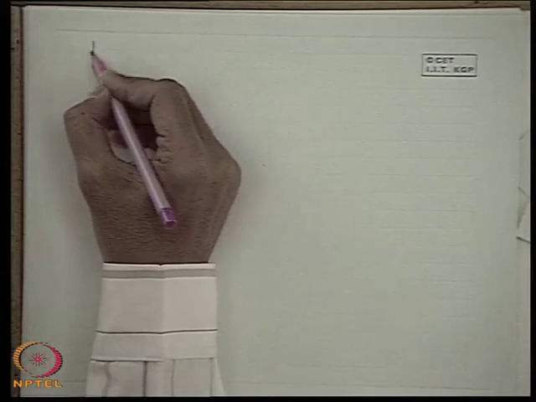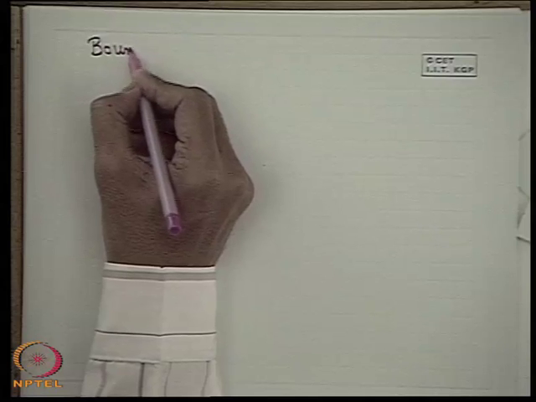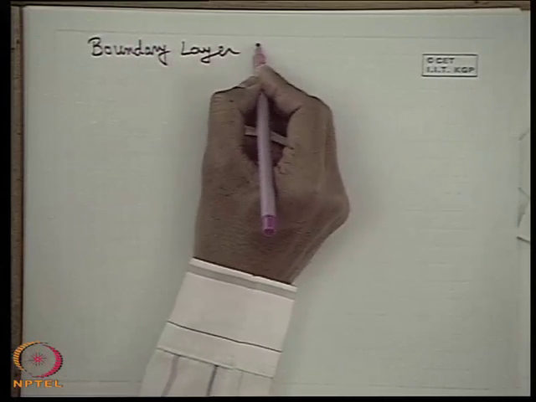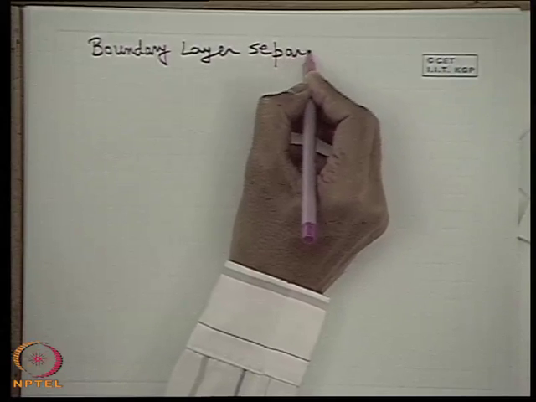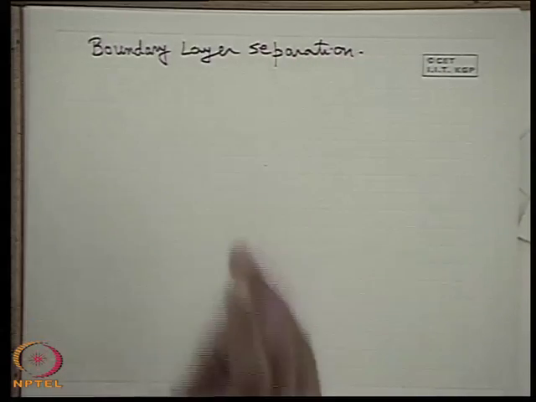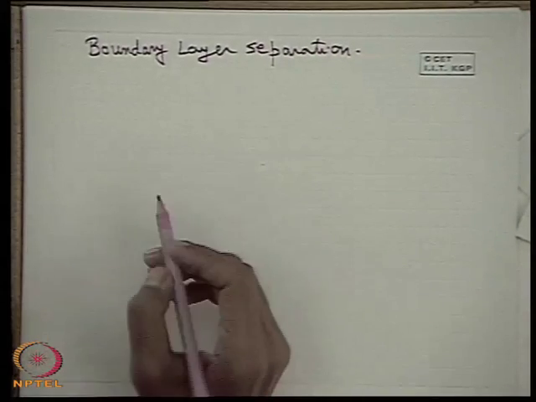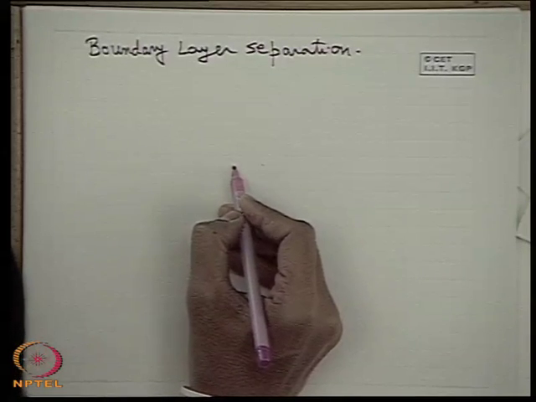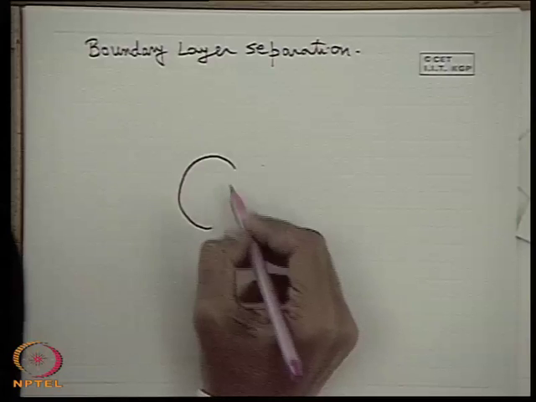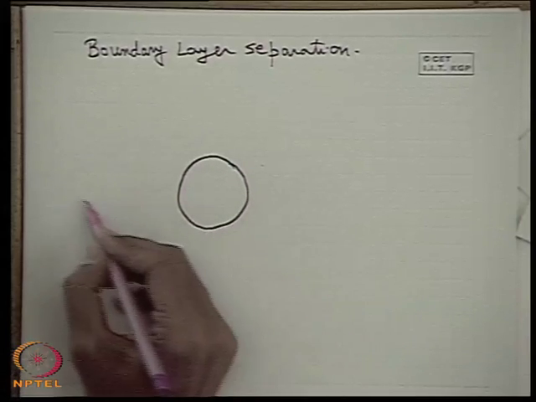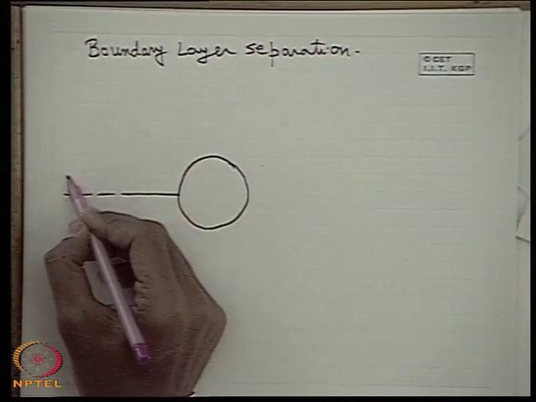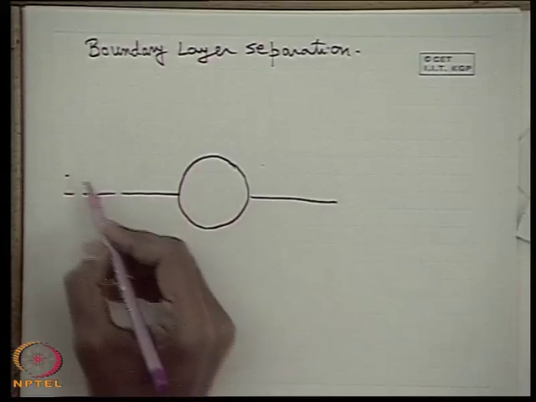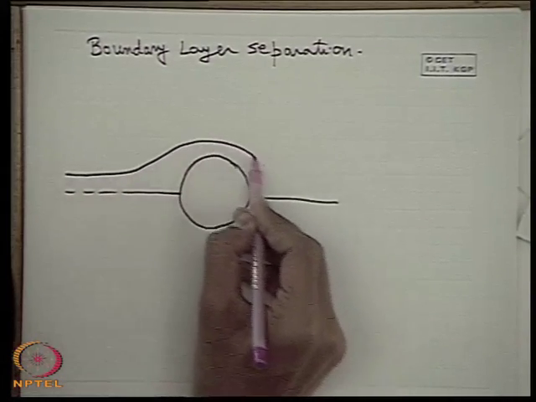Now, we will discuss another very useful concept, which is boundary layer separation. Let us consider the case of boundary layer flow past a circular cylinder, which we have already recognized. Let us consider an ideal flow. If you remember the ideal flow situation, the streamlines were like this.